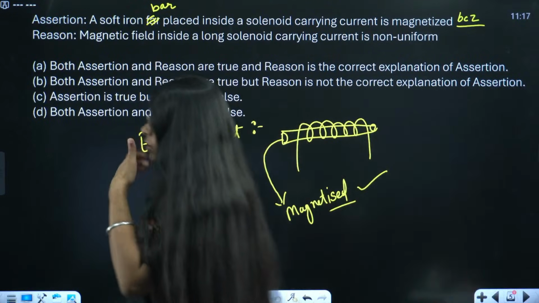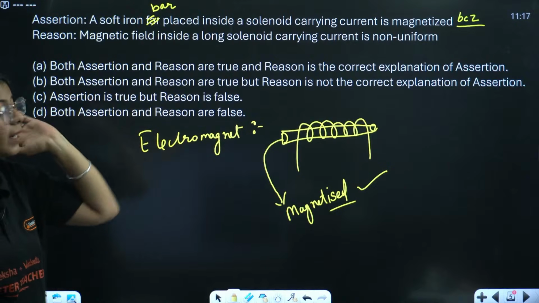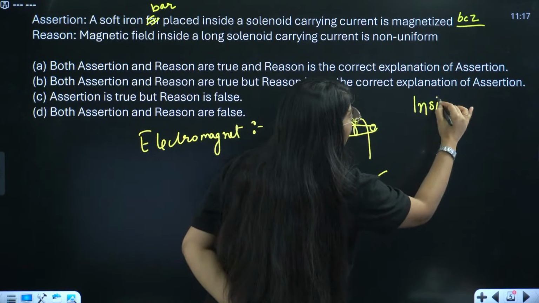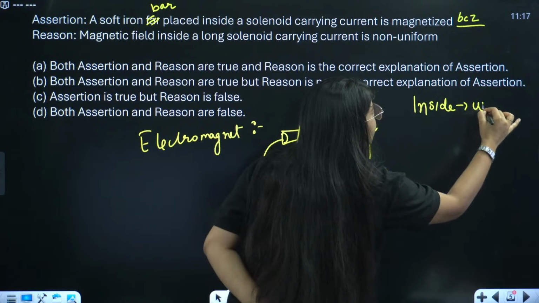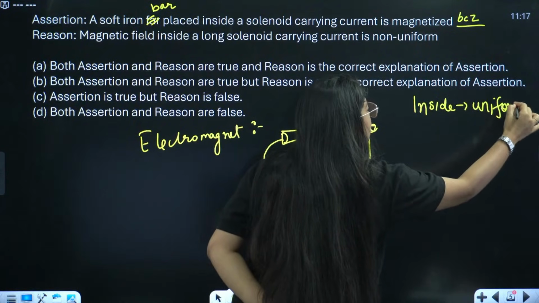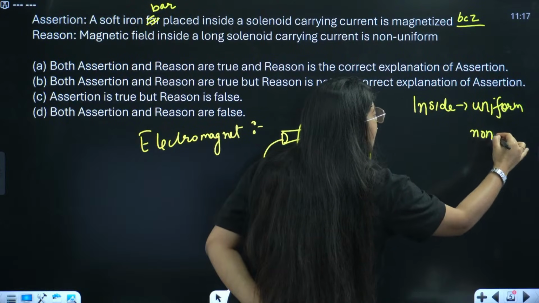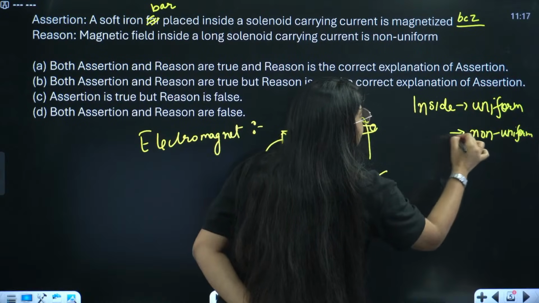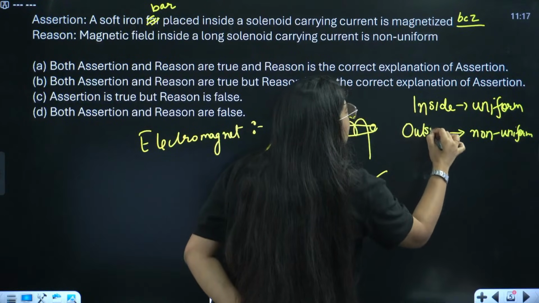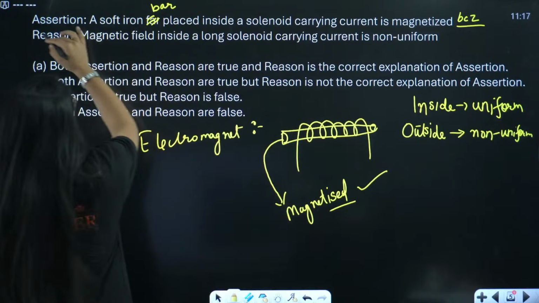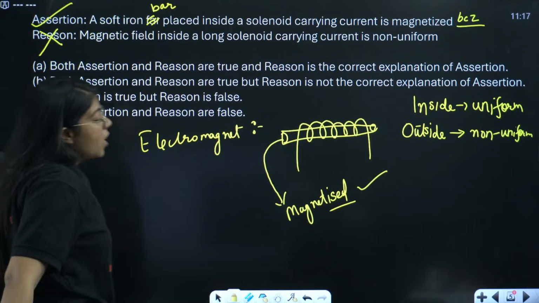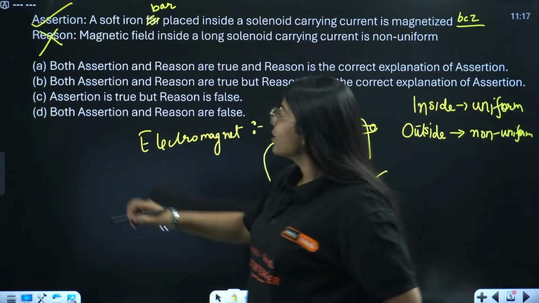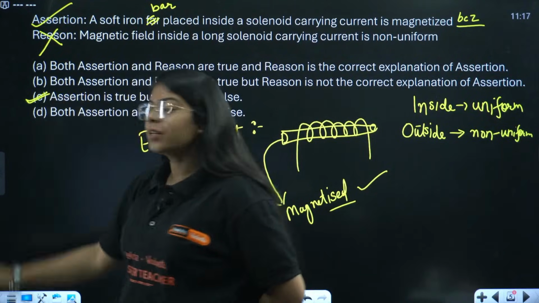Ma'am, we know, this is a very important point about the solenoid, that inside the solenoid the magnetic field is always uniform. It is non-uniform, but where? Outside the solenoid. The field is non-uniform outside the solenoid. So the reason is false, the assertion is true. So the correct answer now will be, everyone was correct actually. The correct answer is option C.